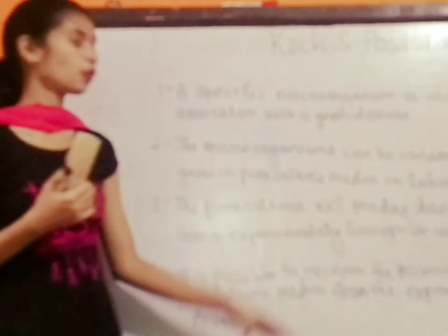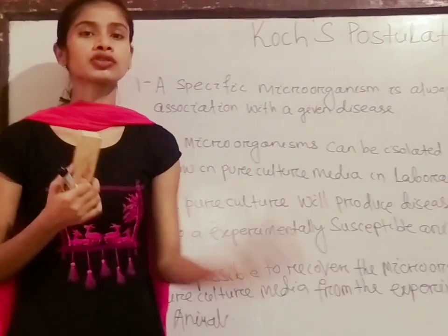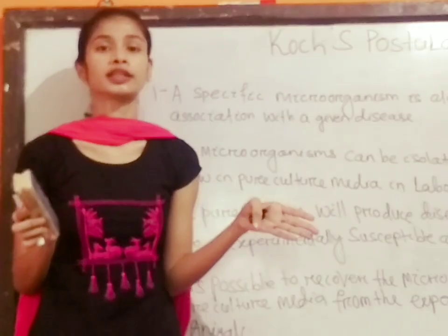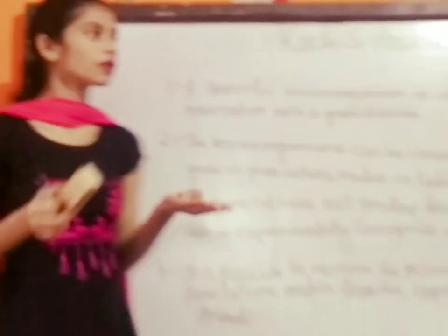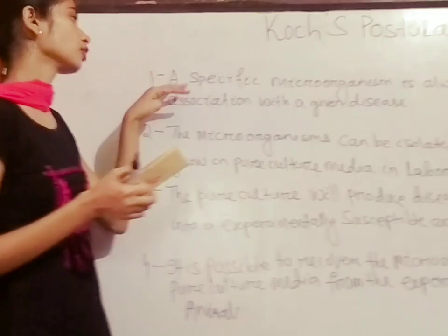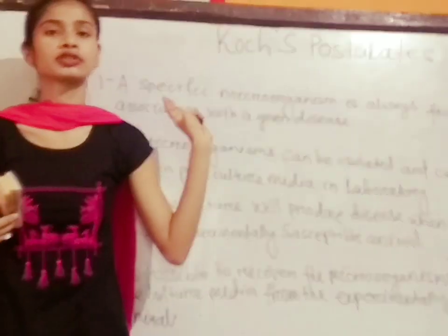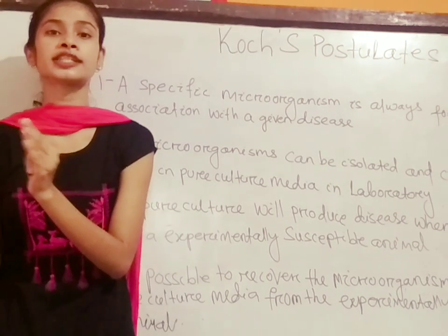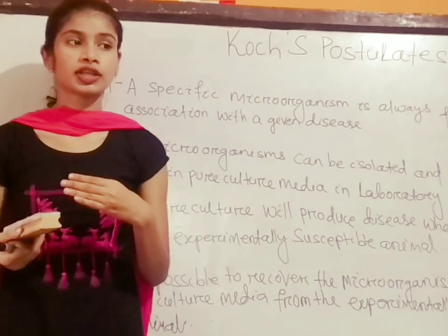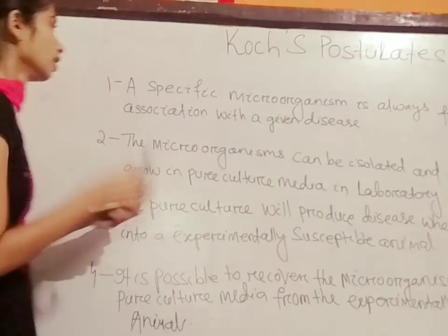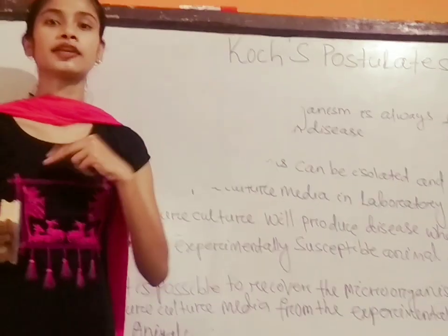So these are the 4 postulates of Koch, and these postulates are not completely correct. There are some exceptions to Koch's postulates also. So what are the exceptions? I will tell you from the first one. In the first postulate, Koch said that a specific microorganism will cause a specific disease. That means a particular microorganism will cause a particular disease. But in modern microbiology, we know that a single microorganism can cause different types of diseases.